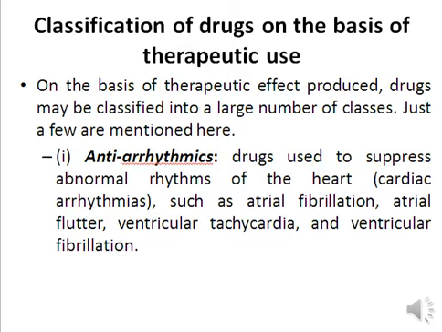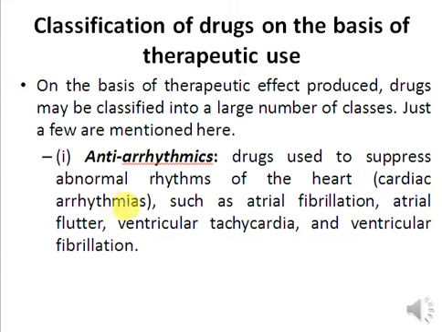So we have antiarrhythmics. Anti means against, a means not, rhythm means rhythm. So if there is no rhythm, the drugs that are used for curing that lack of rhythm are known as antiarrhythmics, right? Antiarrhythmic drugs are used to suppress the abnormal rhythm of the heart. Abnormal rhythm of the heart is known as cardiac arrhythmia, where cardiac means heart.